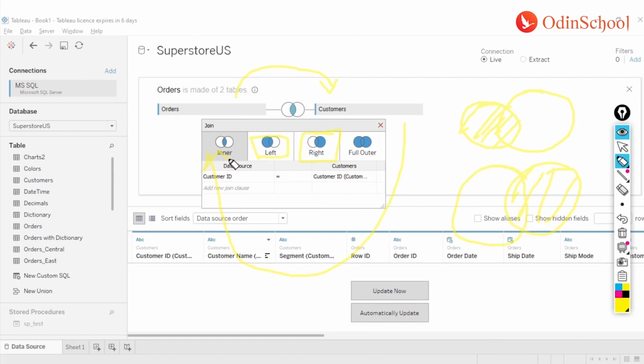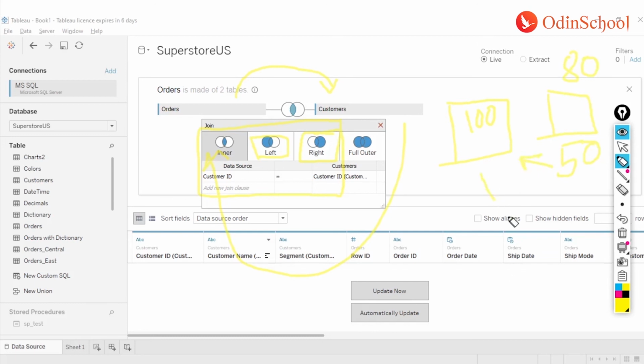Now in all these three cases, what was the most common thing? In all these three joins there is a certain level of data loss. Which means, let's say I have a table on my left hand side which has 100 unique records, and on my right hand side I have 80 records, out of which 50 records are overlapping with my left table.